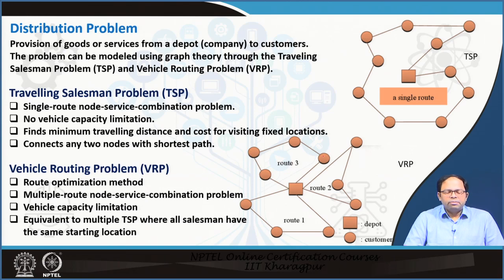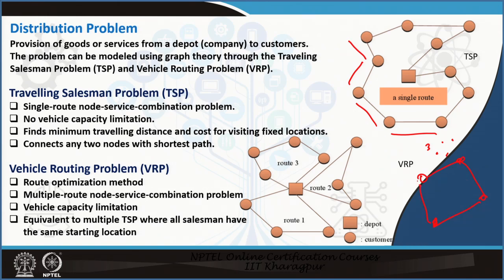And it finds the minimum traveling distance and cost for visiting fixed locations, and it connects any 2 nodes with the shortest path. So if I know the shortest path between each of these nodes, I have to find the combination, in which order I can visit these places. You can understand for suppose 3 nodes, 1, 2, 3, if I start from a depot, I go to one node, another node, and this way. So this is one route combination. I could also have gone like this, this, and this. In this way I can create many combinations.